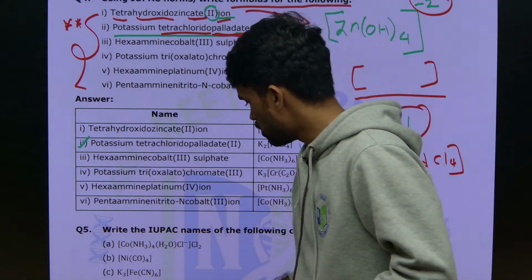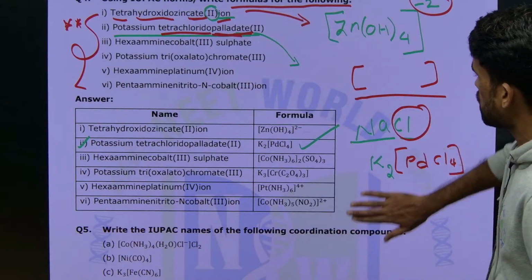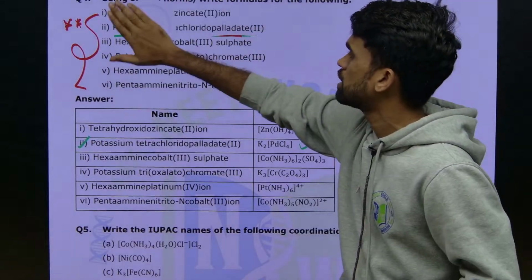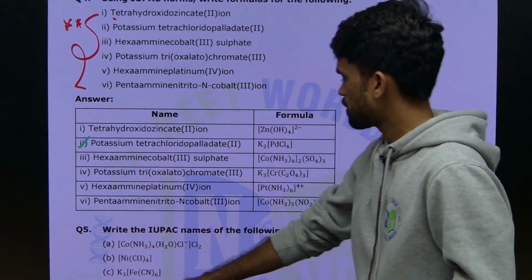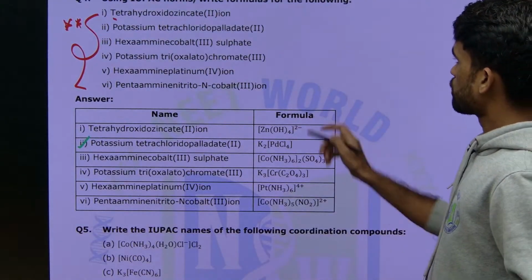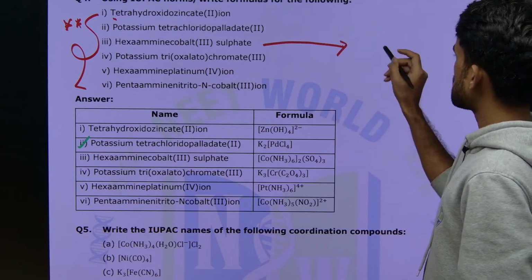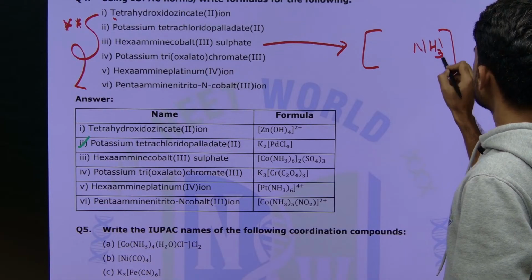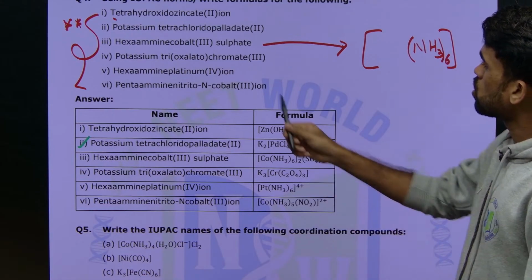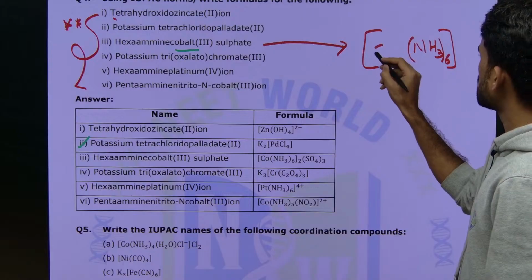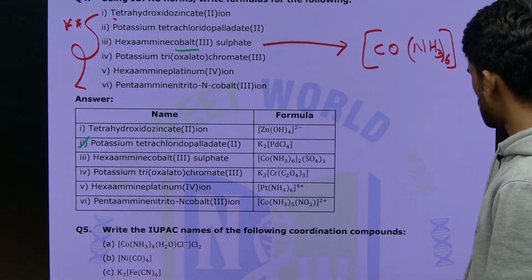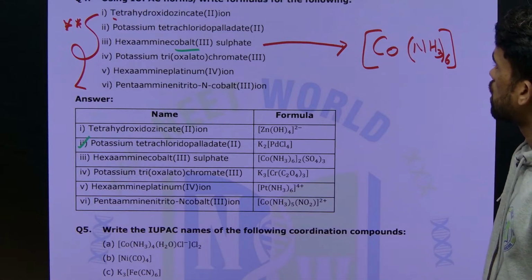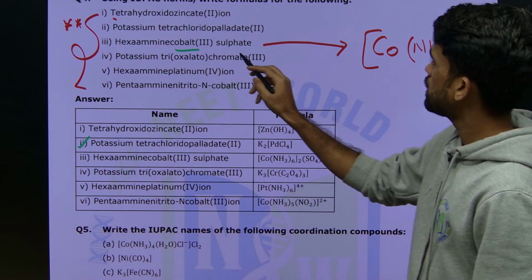Yes guys. Now next, what is the compound name they have mentioned? Hexaamminecobalt(III) sulfate. It is also easy, just follow me. Here hexaammine, so the mentioned NH3s are 6. Cobalt, so here you should mention cobalt like this: hexaamminecobalt(III) sulfate.